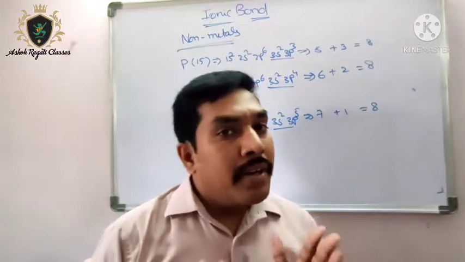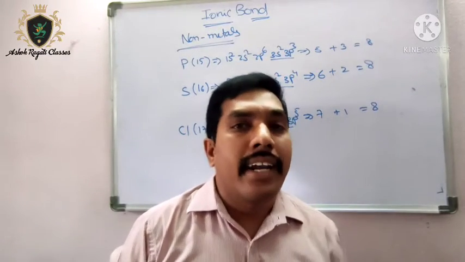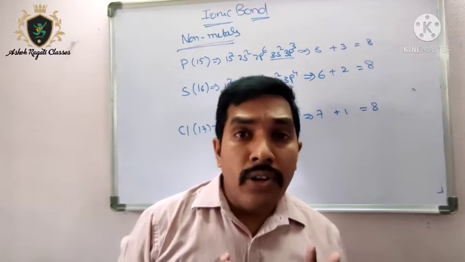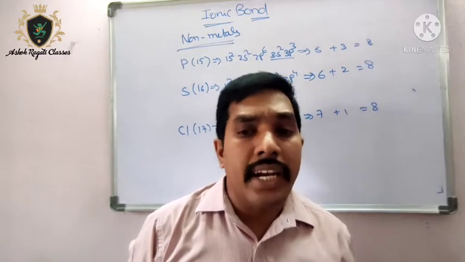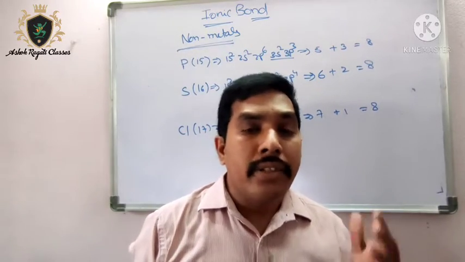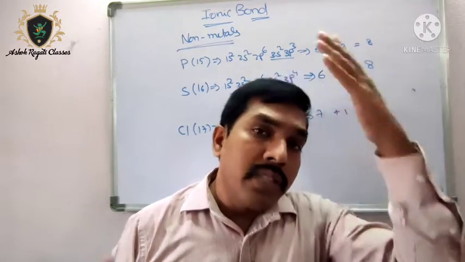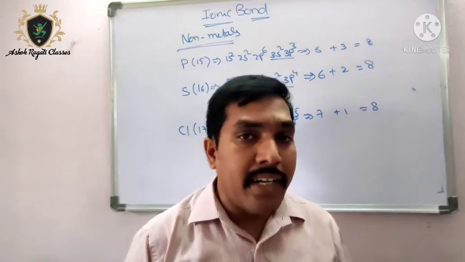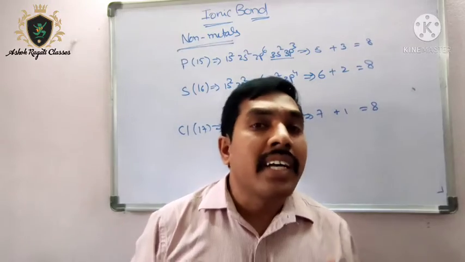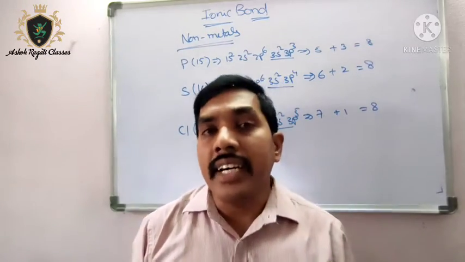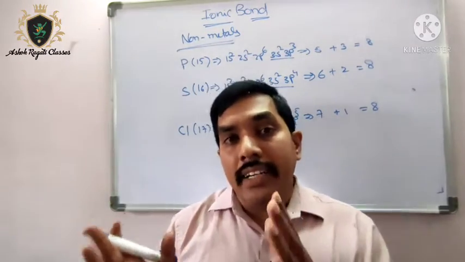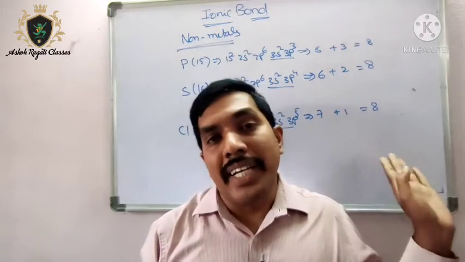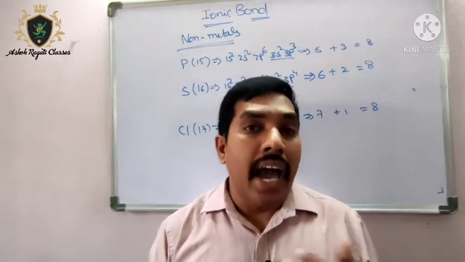Non-metals are very near to the 8-electron configuration, so they never try to lose their electrons. They always try to get electrons from other atoms. The metals are losing their electrons, so those lost electrons will be gained by these non-metals, and they will become anions.